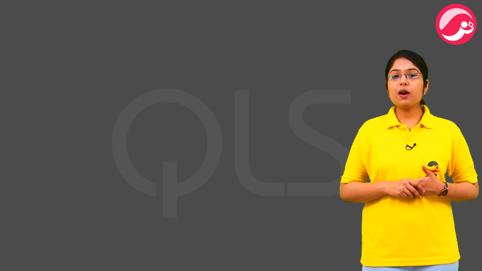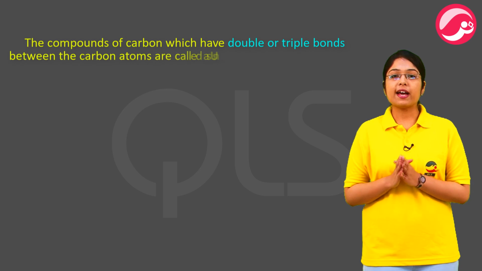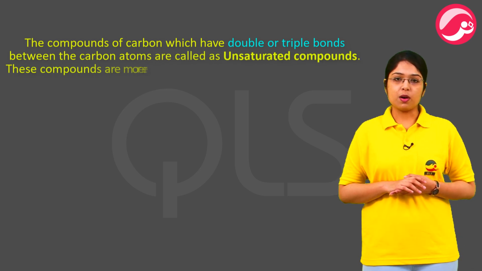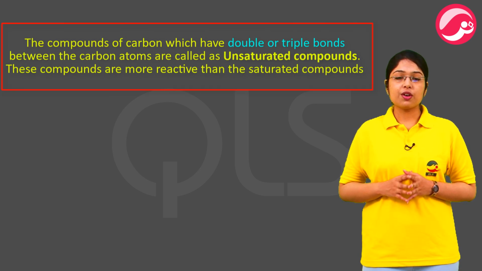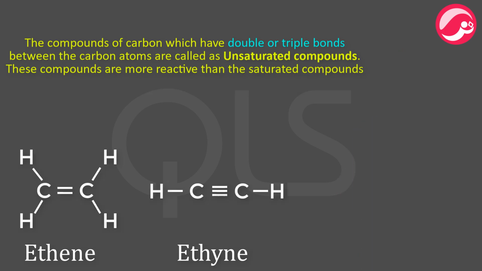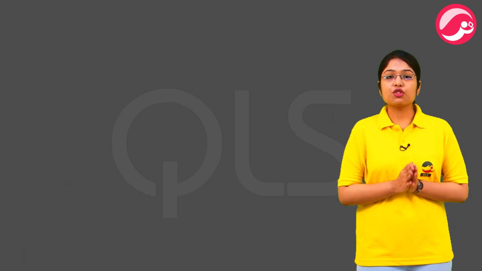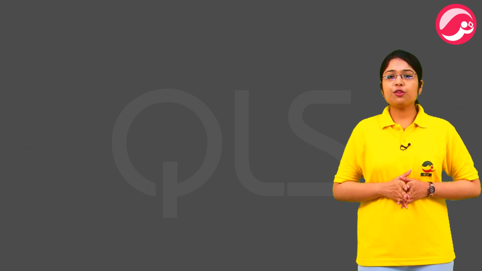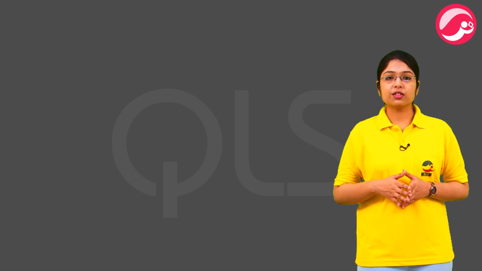And now, the compounds of carbon which have double or triple bonds between the carbon atoms are called unsaturated compounds. These compounds are more reactive than the saturated compounds. For example, ethene, ethyne and benzene. Now, let's talk about the structure of these compounds. You are provided with the formula. Now, you are supposed to deduce the structure of the compound.